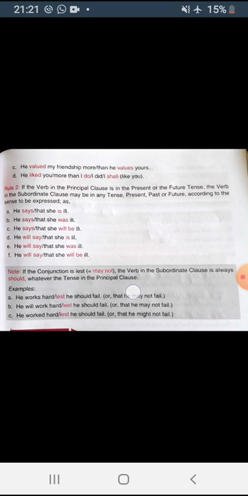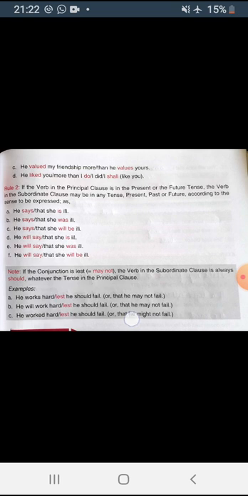He says that she is ill. He says that she was ill. He says that she will be ill. So it may be in present, it may be in past, or it may be in future. So it is not compulsory. It totally depends upon the sense of the sentence.